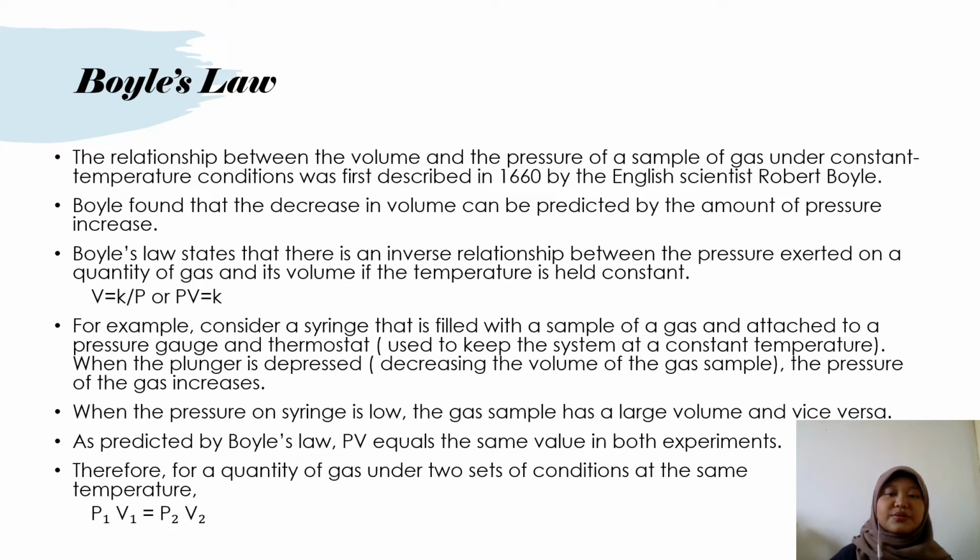When the pressure on the syringe is low, the gas sample has a large volume, and when the pressure on the syringe is high, the gas sample has a low volume. As predicted by Boyle's law, PV equals the same value in both experiments. Therefore, for a quantity of gas under two sets of conditions at the same temperature, we use the formula P1 times V1 equals P2 times V2.